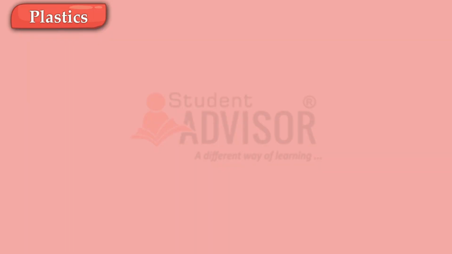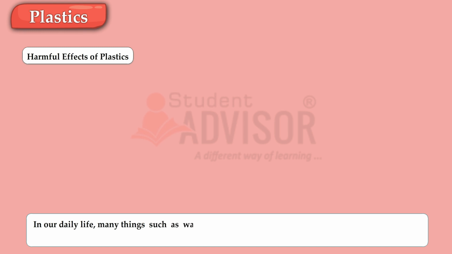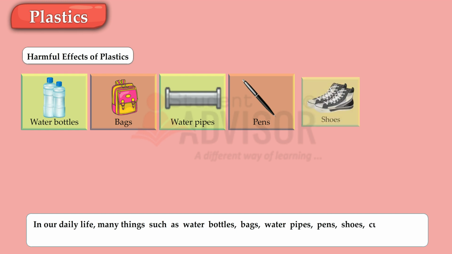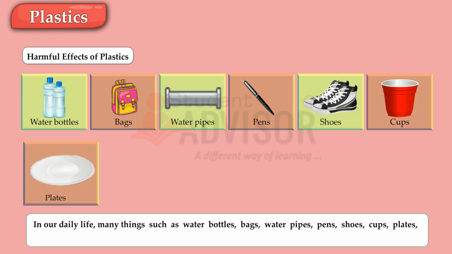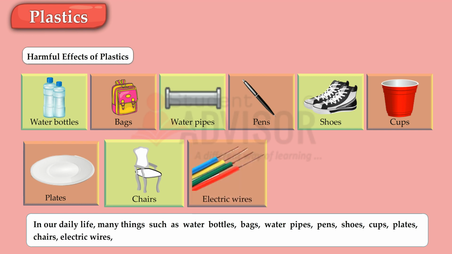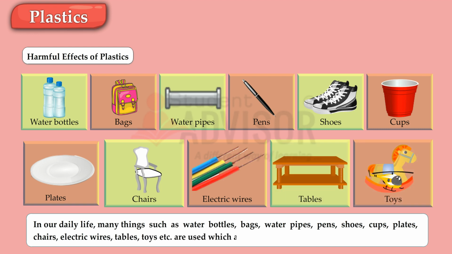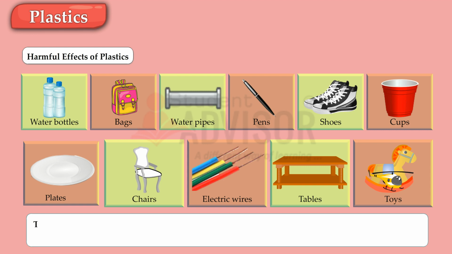Plastics, boon or a curse. Harmful effects of plastics. In our daily life, many things such as water bottles, bags, water pipes, pens, shoes, cups, plates, chairs, electric wires, tables, toys, etc. are used which are made up of plastic. This makes plastic a boon for us.